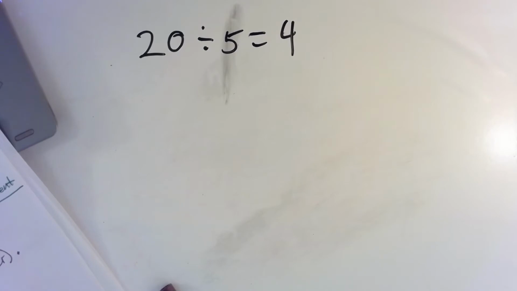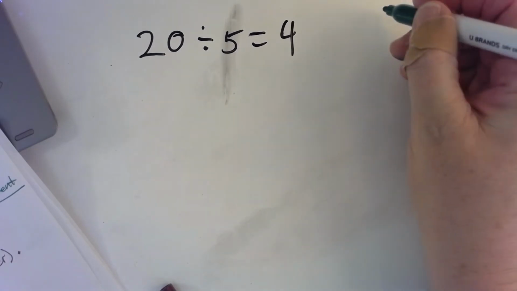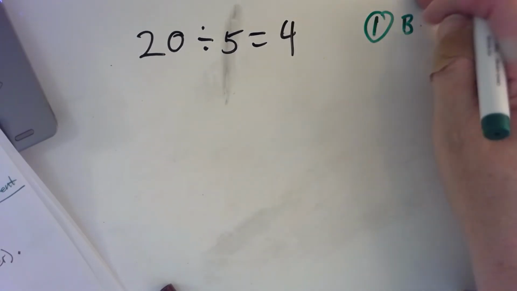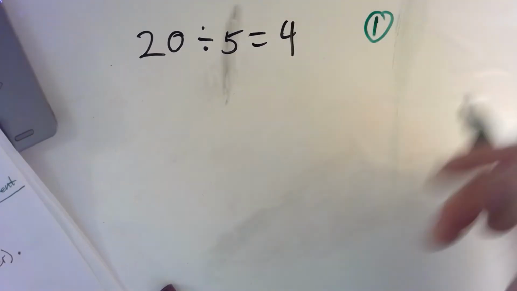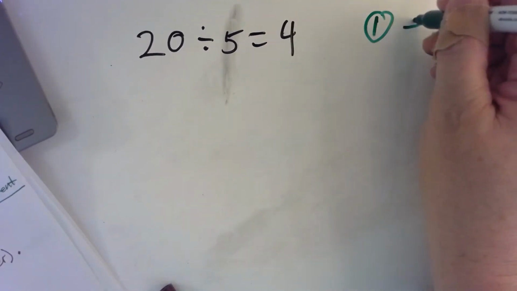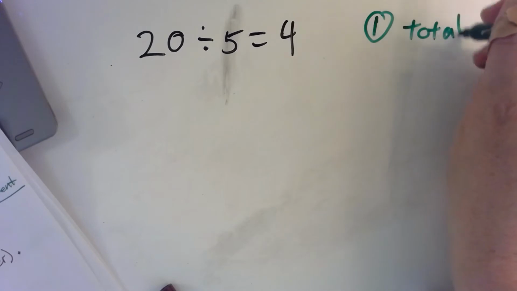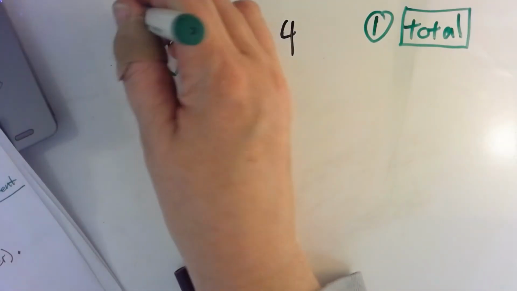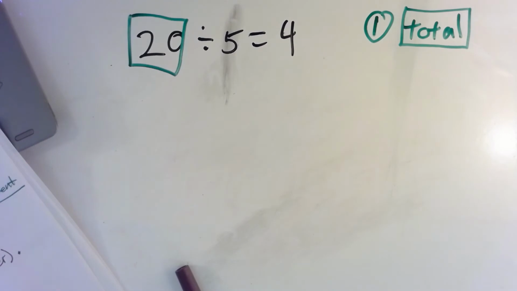First, I'm going to write my steps here. So first, I want to put a green box around the total. Green box around the total. So my total is 20. Okay? Then I have 2 options.